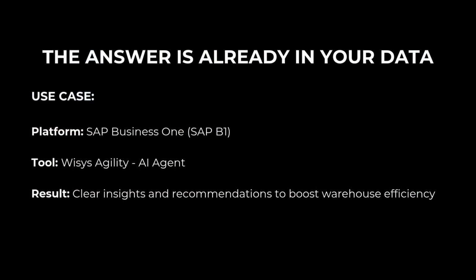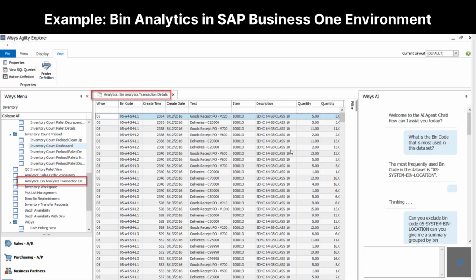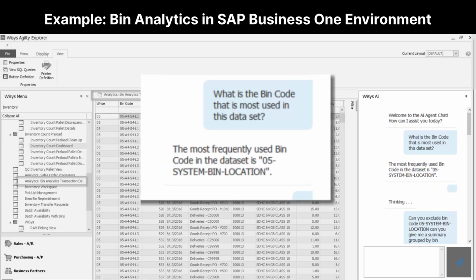With Wisys Agility Chat Agent, you can use natural language prompts to analyze your SAP Business One data. Let's take a real example. Using bin analytics transaction details, we ask, what bin code is used the most in this dataset? Instantly, the chat agent scans historical ERP data and gives us the answer.